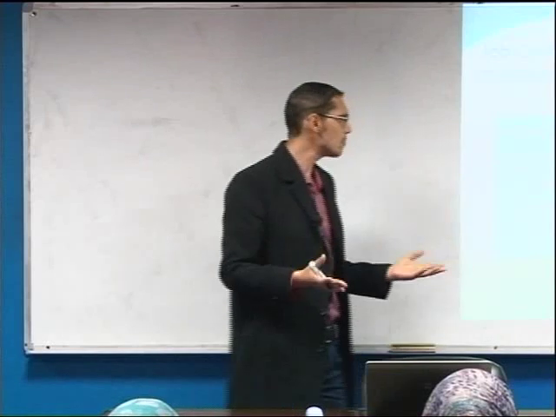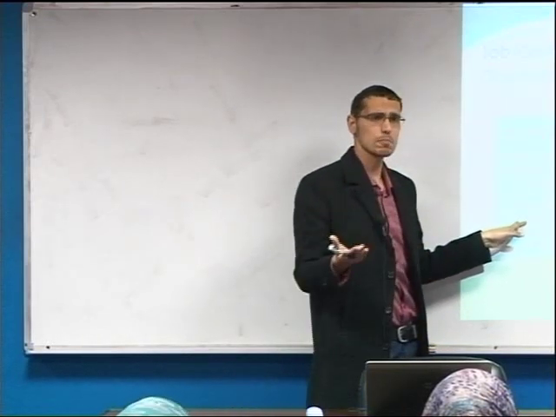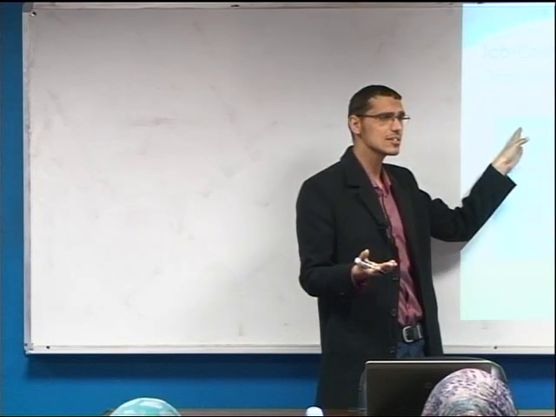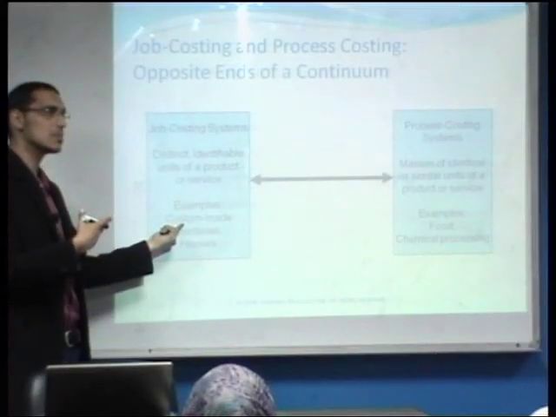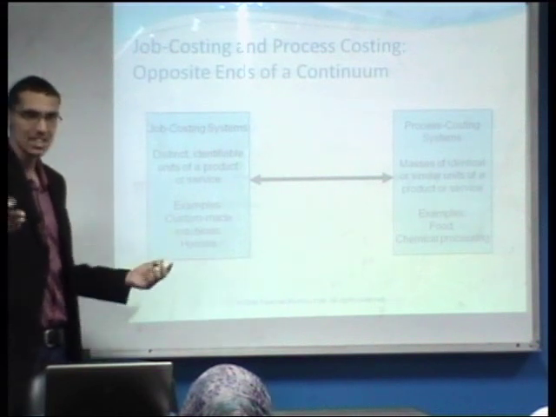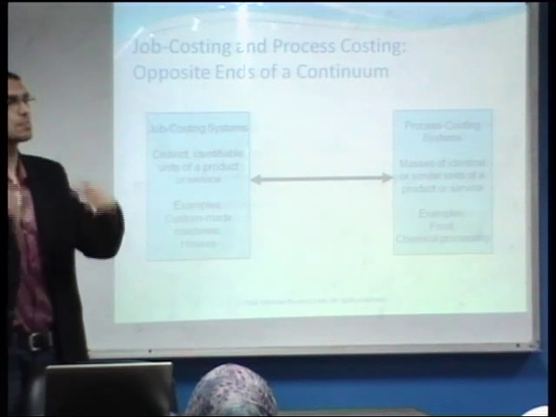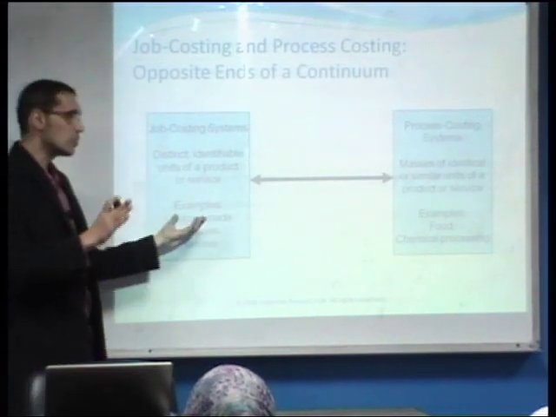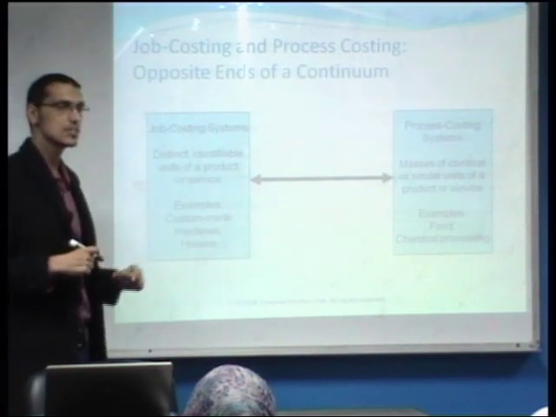As an example here, custom-made machines. This is one of the manufacturing processes that needs job costing systems. Why? Because each machine, as the example says, is custom-made, which means that each machine has different features and different specifications than the other. Therefore, in this manufacturing process, we need to have a job costing system.